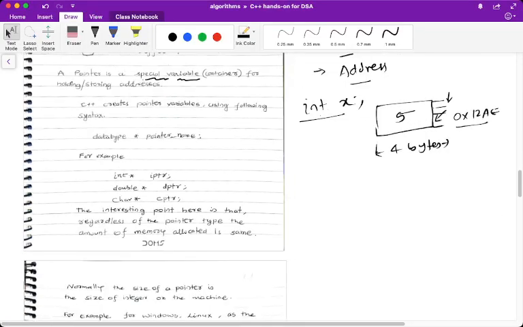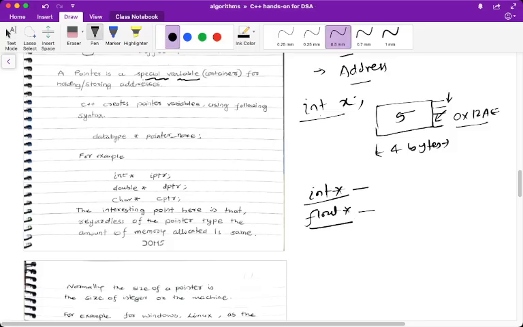C++ creates pointer variables using the following syntax. So what is the syntax? You need to make use of a data type, and then the pointer name. Similarly, we can make use of int star, which is a data type, and float star, which is a data type. So it is an integer pointer, and it is a float pointer. Similarly, I have created a double pointer and a character pointer. The interesting point here is that regardless of the pointer type, the amount of memory allocated is the same for all the types.